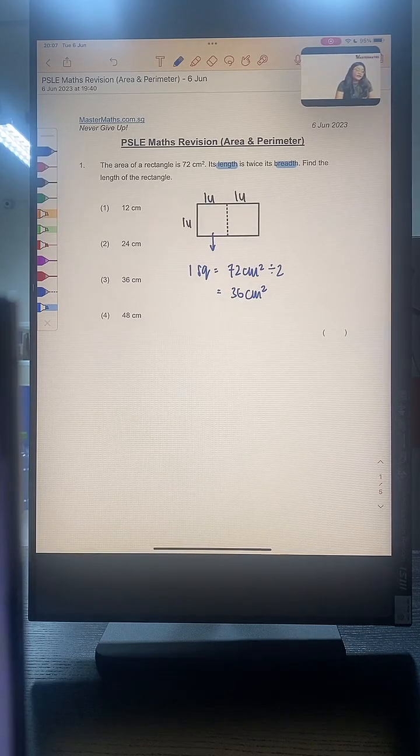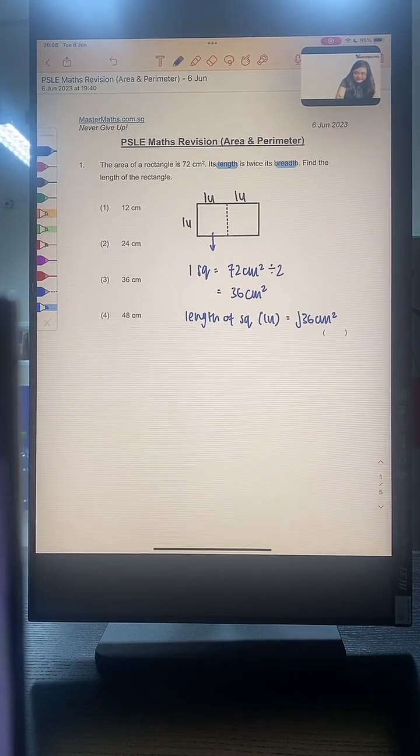Do you think we can find the length of a square if we have the area? Do you all remember how to find the length of a square if we have the area? Okay, what we should do is to go and look for square roots. So the length of square, which is our 1 unit here, would be square root of 36 cm square to give us 6 cm.